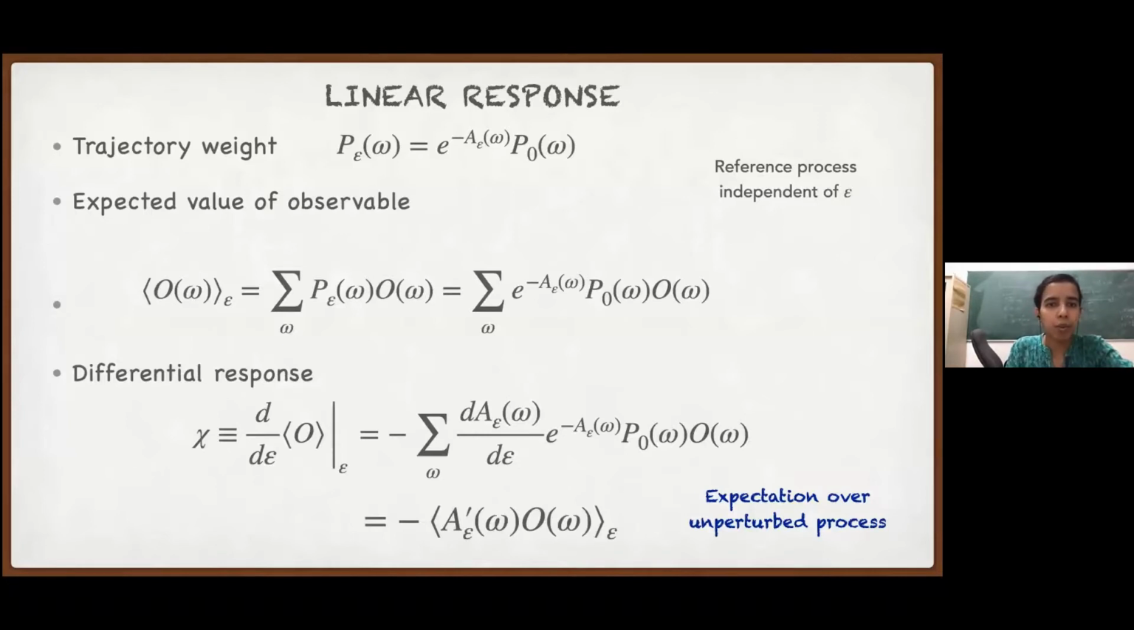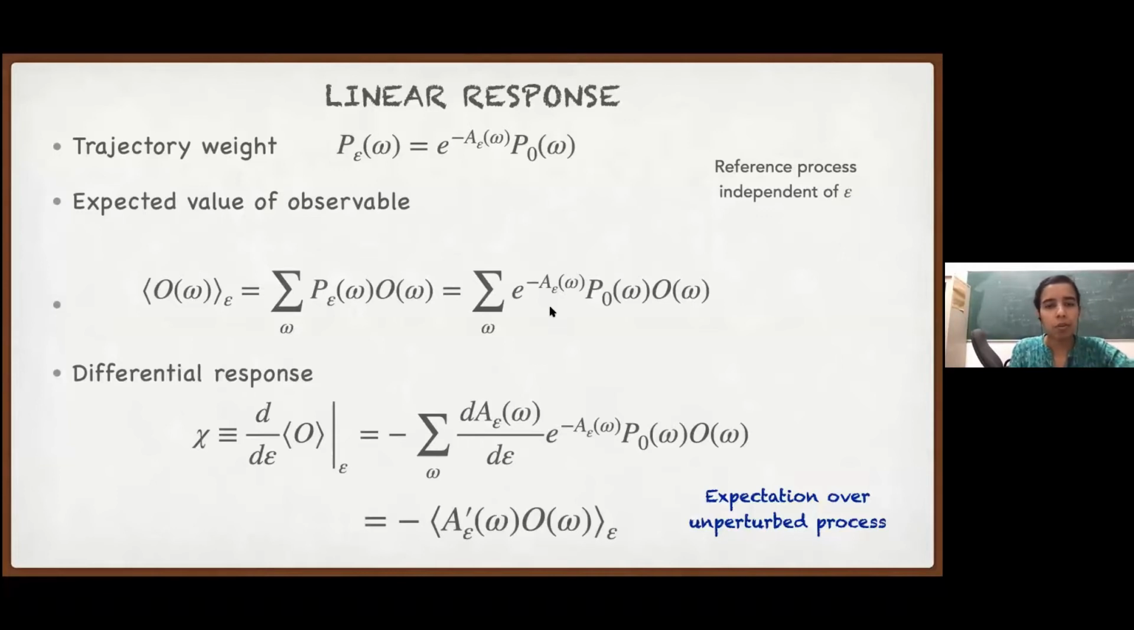Now we apply what we did yesterday. We write the path probability in this epsilon ensemble in terms of some other reference ensemble which doesn't depend on epsilon. That's what we assume. With respect to this process, in path space, we have an action which I call A epsilon, which is different for each path. The expected value of any observable O in this non-equilibrium state can be written as a sum over all paths, P epsilon of omega times O of omega, summed over all possible omega. Then I write the explicit form of P epsilon in terms of the action.